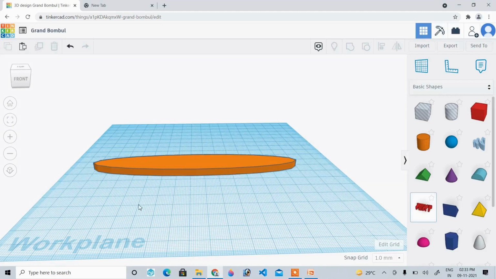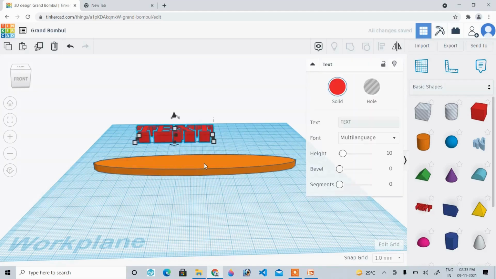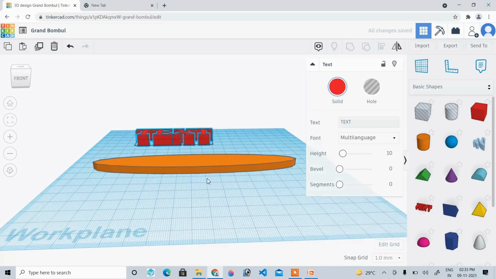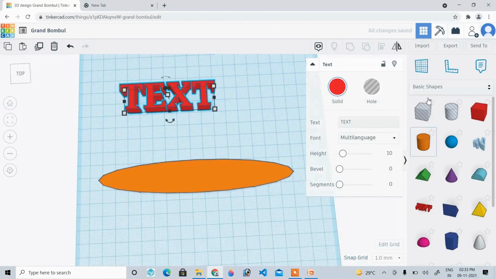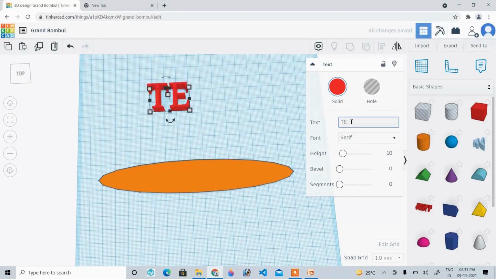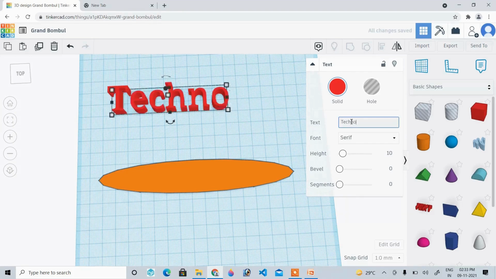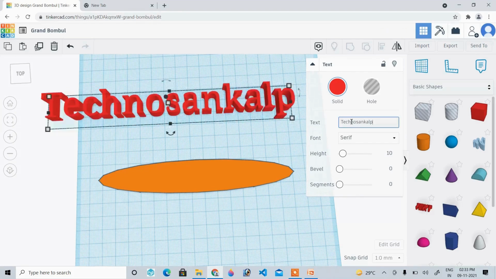Now I'll take the text. Whatever text I have to write, I can check that. Now the text: we have different fonts here. We have multi-language, sans, sans mono and serif. I'll design my text in serif. Here I can edit the name. So now we can see the length of my name and the surface is not matching, so I'll resize it again.